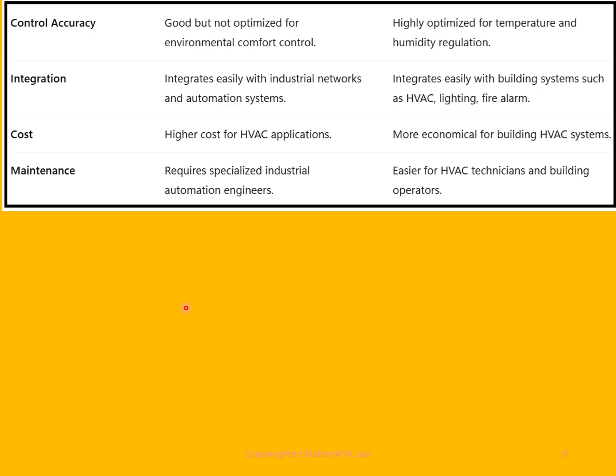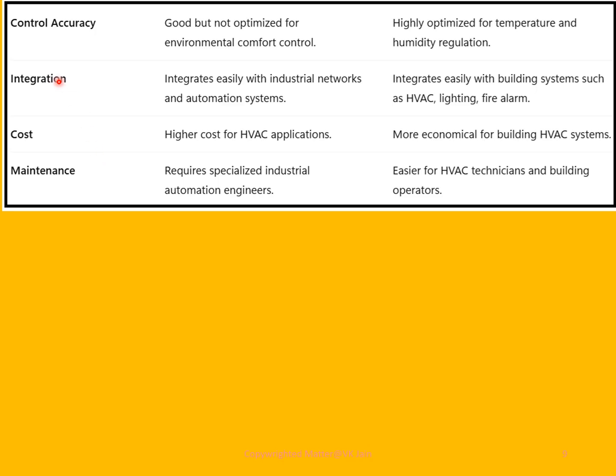This slide is in continuation to the previous slide. We have one feature known as control accuracy. In case of PLC, good but not optimized for environmental comfort control. In case of DDC, it is highly optimized for temperature and humidity regulation.